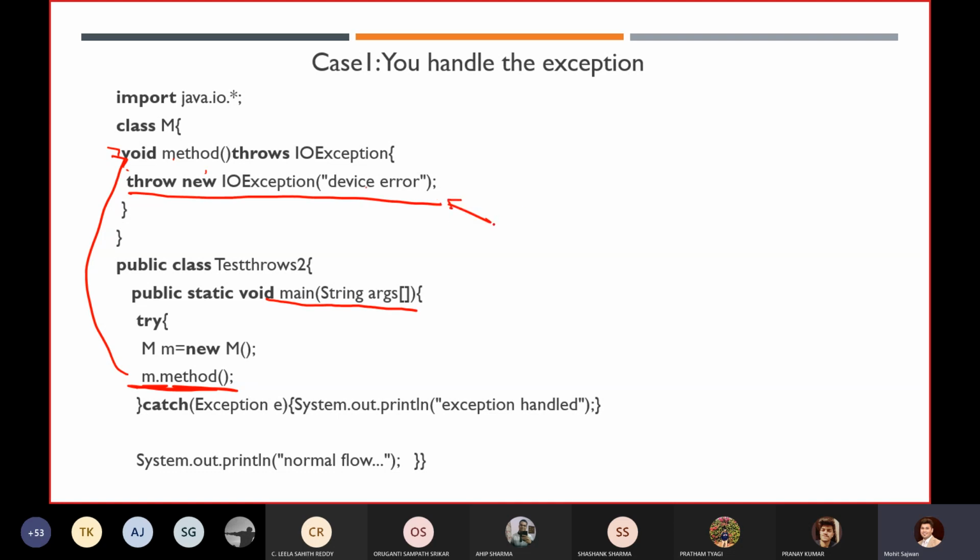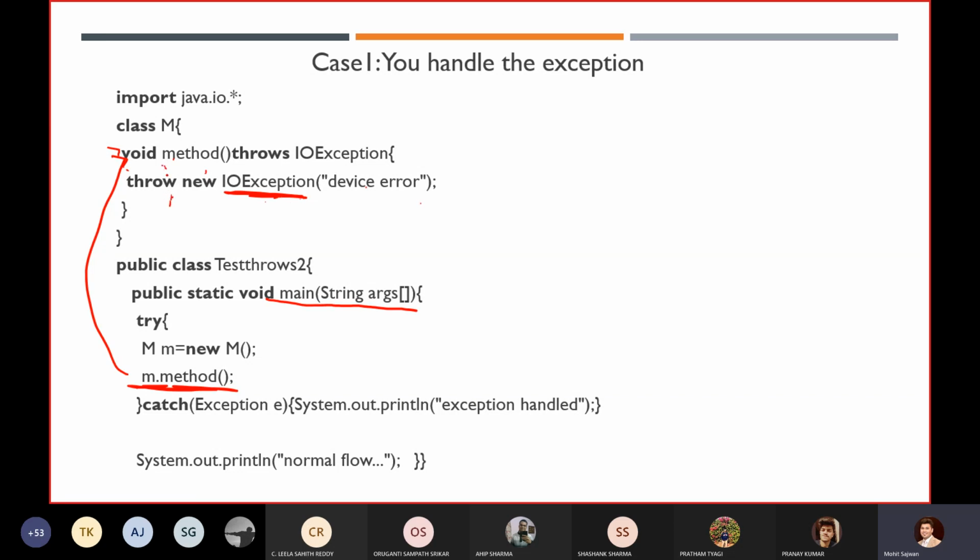Now this exception object will directly go to our JVM, okay? But not right now, because this IOException comes under the category of which class? A checked exception class, okay? As I told you, a checked exception has to be handled during compilation time. IOException, remember, you always have to handle it at compilation time. If you don't, then we won't be able to execute during our runtime. So we have to handle it.